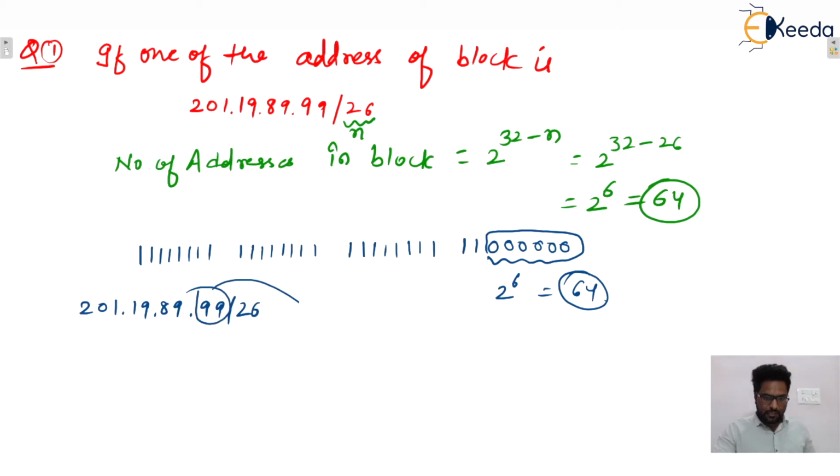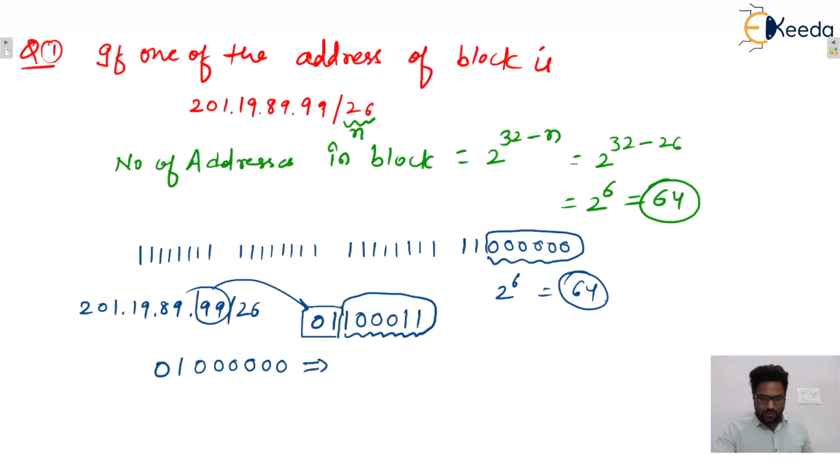Now 201.19.89.99/26. So 99 can be written like that: 01100011. So up to here we can say that yes, mask is there, and these bits are for host. So put all host bits equal to 0 to get the network ID.